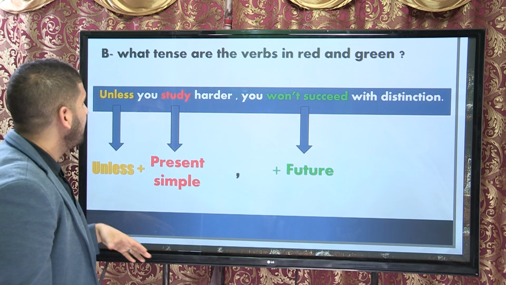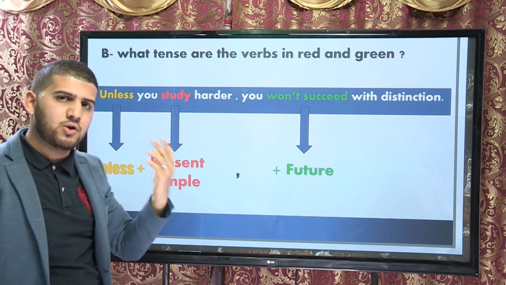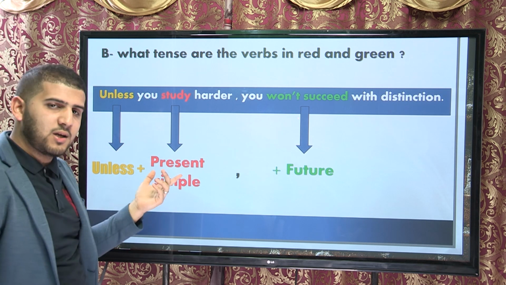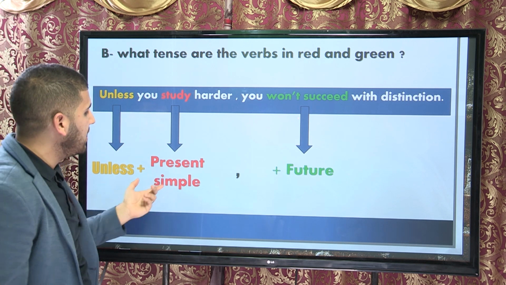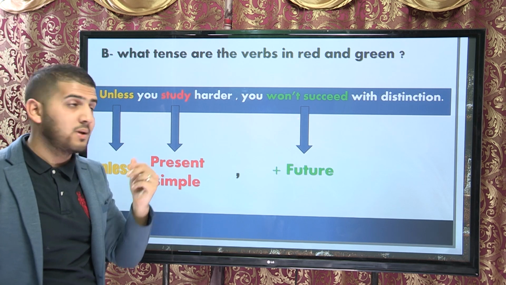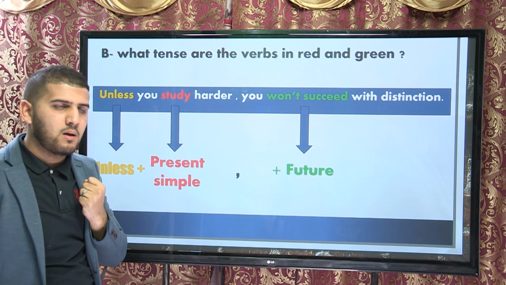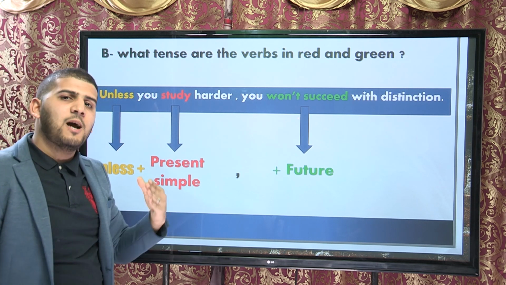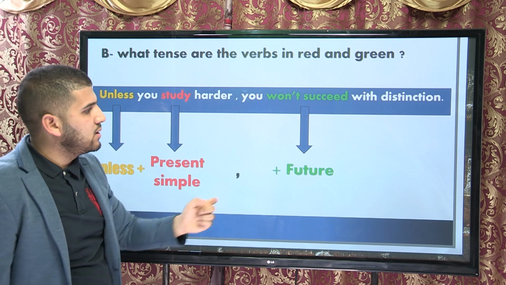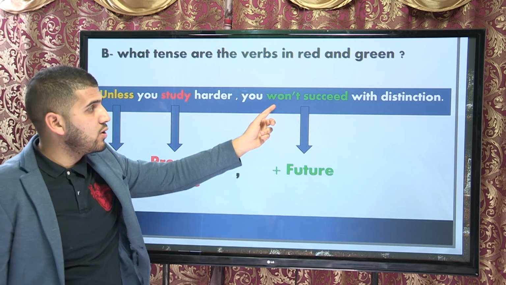So, if you want to use unless, make sure you conjugate the verb that follows unless in the present simple, like study. And the verb which comes in the second clause in the future, won't succeed.